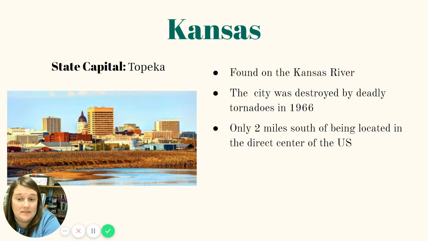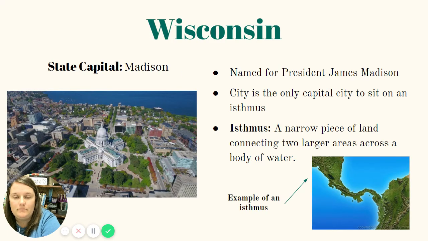Next, we have Kansas. The state capital is Topeka, and it can be found on the Kansas River. The city was actually destroyed by deadly tornadoes in 1966. Kansas is kind of a hotbed for tornadoes because of the lay of the land. It's very flat, okay? So they do have a lot of tornadoes in certain parts of it. It is only 2 miles south of being located in the dead center of the United States. So it is very close to being in the center of the U.S.